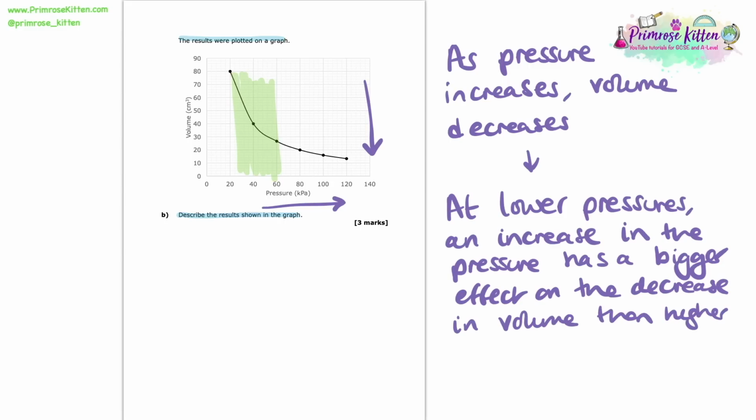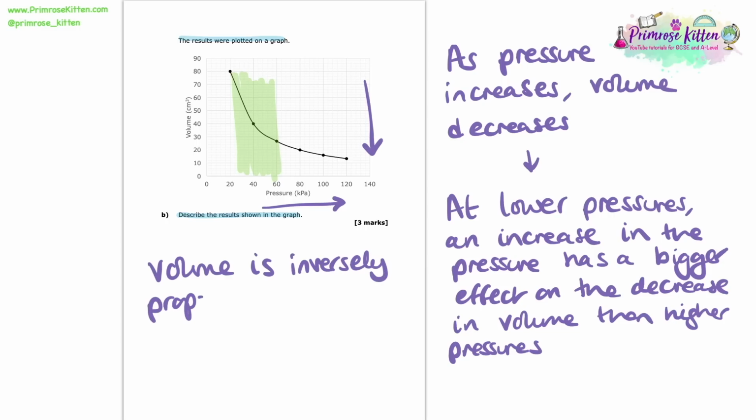pressure. And we should be familiar with the fact that volume is inversely proportional to pressure. And that really just links back to that initial point, as one of them gets bigger, the other one decreases. That's what inverse proportion is. However, because this is a 3-mark question, we want to state that here as well, okay? So here we've got our 3 marking points.